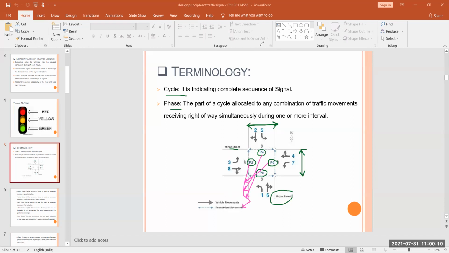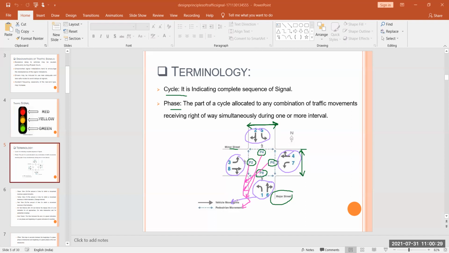And these all solid lines, that is your 3, 8, 2, 5, 4, 7, 1, 6, these all are our vehicle movements.